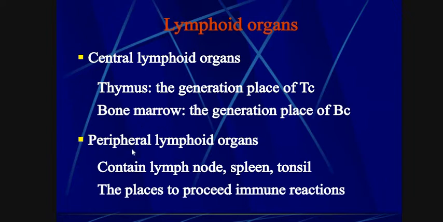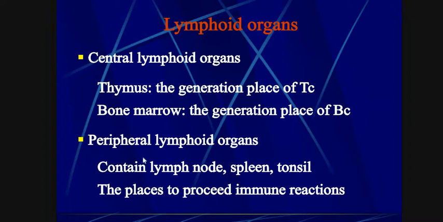The secondary or peripheral lymphoid organs are lymph node, spleen, tonsils, pancreas, and some others. Thymus is involved in the generation of T cells, but bone marrow is involved in the generation of B cells. T lymphocytes are produced in the thymus and B lymphocytes are produced in the bone marrow.